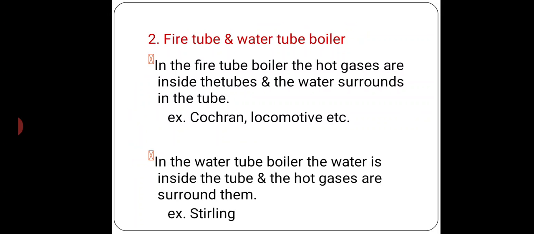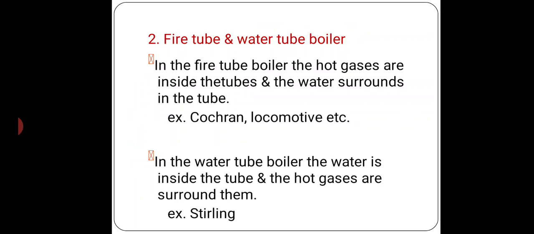Next, fire tube and water tube boiler. In the fire tube boiler, the hot gases or fire are inside the tubes and the water is surrounding the tubes, and when the heat is contacting the water, then water is converting into steam. The examples of fire tube boiler are Cochran, Locomotive, Lancashire, Loeffler. These are the examples of fire tube boiler.